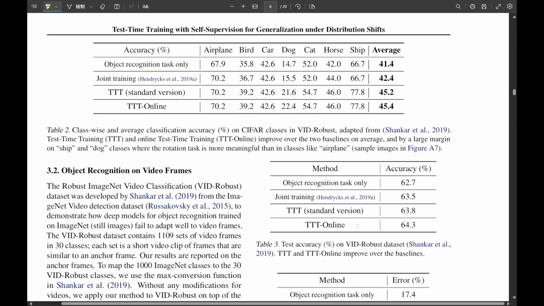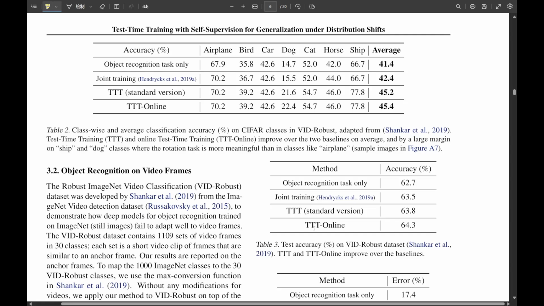Right. It allows the model to track gradual changes in, say, lighting or weather across frames. It leverages the recent past. As the paper says, prediction is rarely a single event. And for this online version, they often just take one gradient step per frame. Much faster. Okay, the method sounds really elegant.